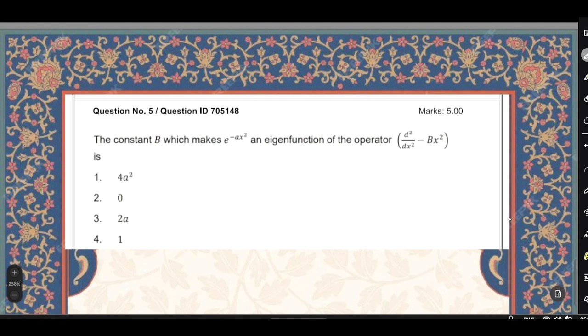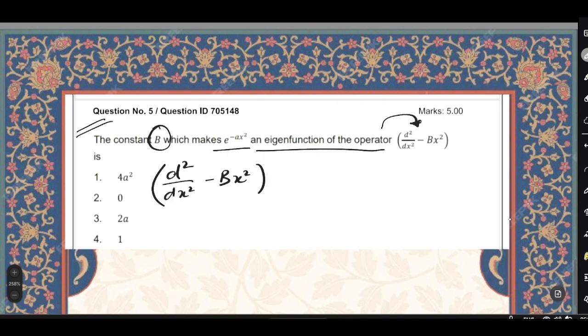The next question is, actually this question is not as such from quantum mechanics, but they just put it here. The constant b which makes this function an eigenfunction of this operator is, so we have to find the constant b. By definition, d²/dx² − bx² operating on e^(−ax²) should be equal to some constant lambda times the same function. So we just have to operate this on this, that's it. We basically have to operate this double derivative first.